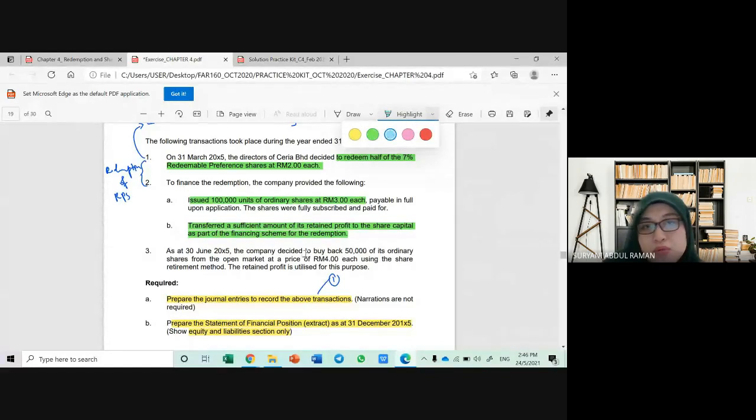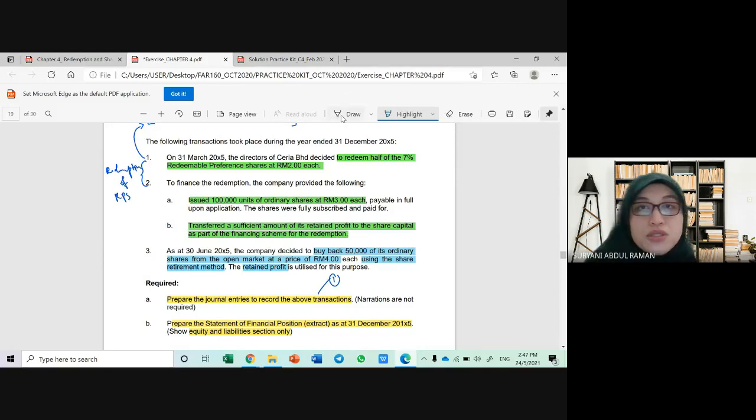Okay, I'm going to use blue color. So the keyword here is that the company wants to buy back its ordinary shares at a price of 4 ringgit each, and they will use the share retirement method. As for the share retirement method, of course, you have to memorize the step where we need to transfer the same amount from the retained profit to the ordinary share capital account. So the next transaction is the share buyback, share buyback using retirement method.